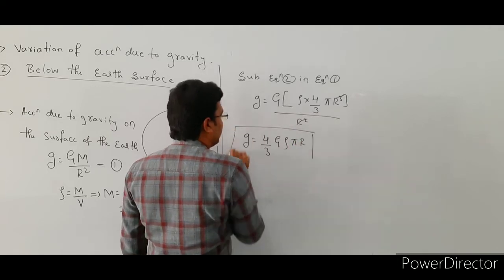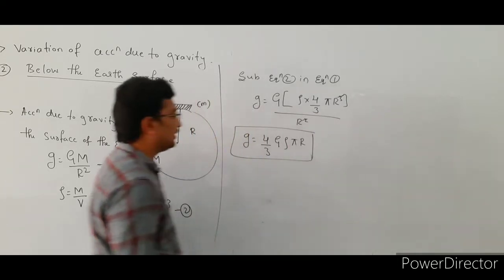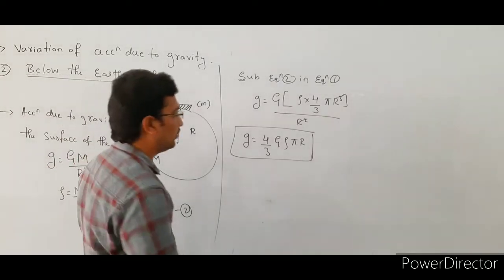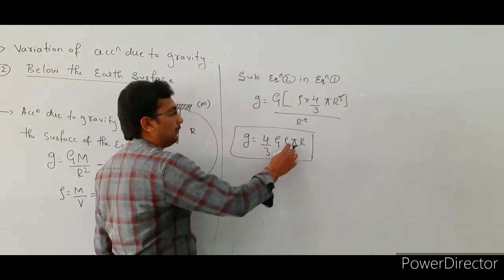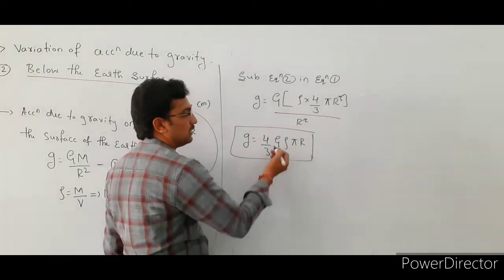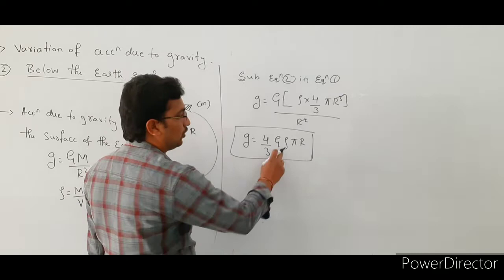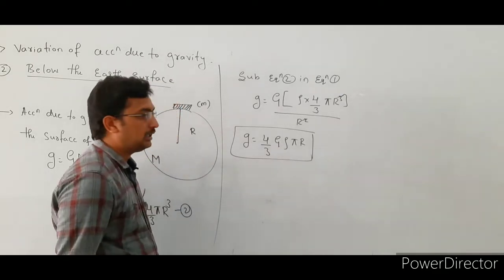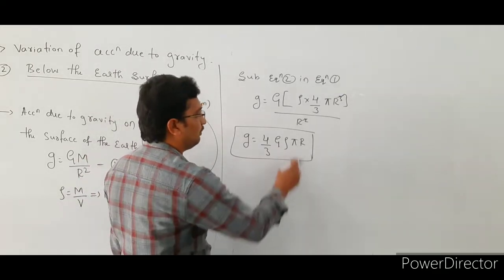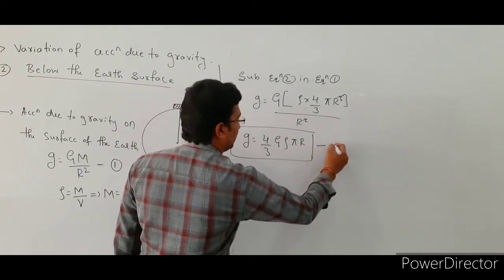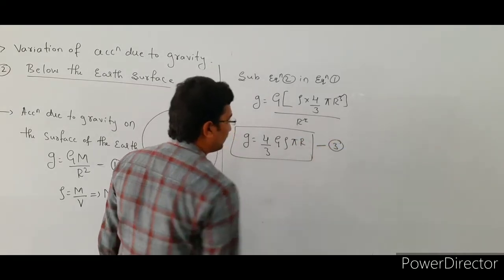This formula is used to find the acceleration due to gravity on the surface of the earth, that is g is equal to 4 by 3 G rho pi r. Here capital G indicates the universal gravitational constant, rho indicates the density of the earth or the planet, and r is the radius of the earth. So this is our equation number 3.